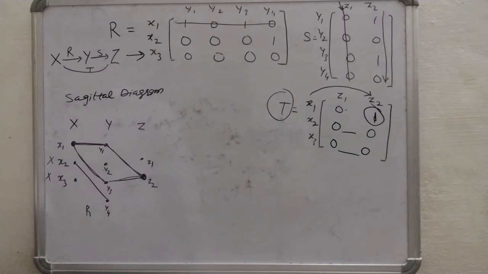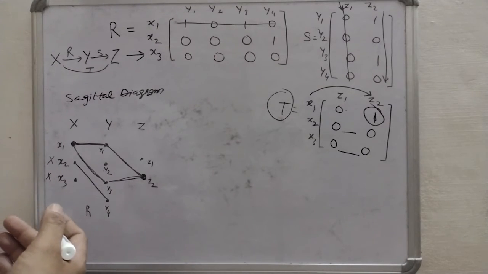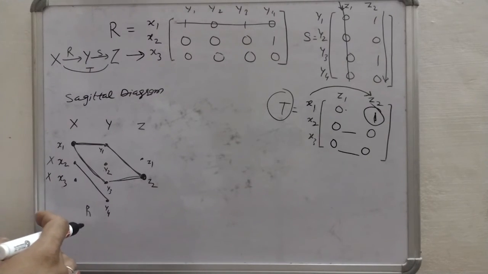And now in the next lecture we will carry out the Max-Min composition and max-product composition on fuzzy relations. So if you have any doubts, you can ask me.